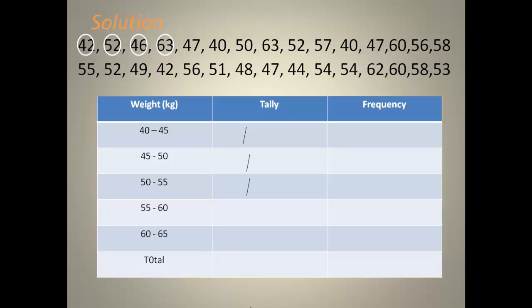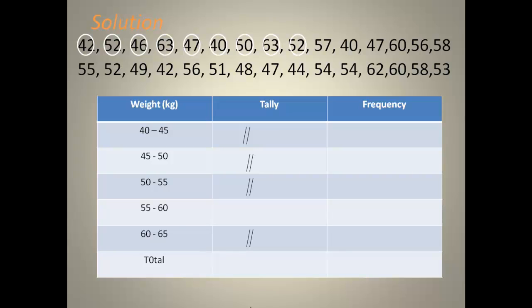63 will go into 60 and then 65. 47, we have 45 to 50. 40, we have 40 to 45. 50, we will make our tally at 50 to 55. And then 63, we have the tally to be made at 60 to 65.